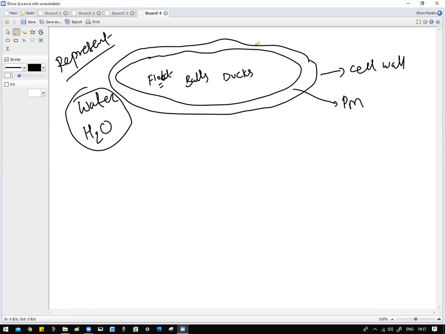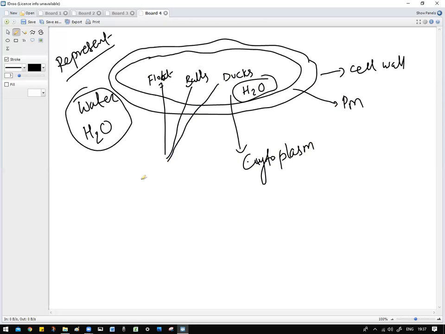What we have stored inside this water tub is actually water and some things which are floating on water. The water is called cytoplasm. But the things which are floating on the water are called organelles.